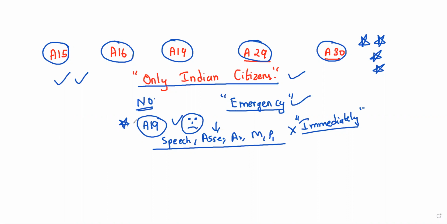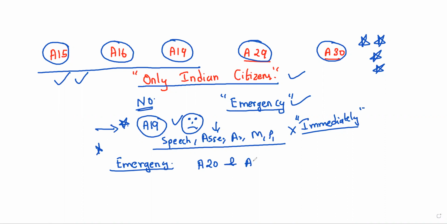So suppose the question is, during emergency Article 19 is cancelled, so what about the other rights? Other rights are also cancelled. Suppose this is one question. Otherwise they will ask, even during emergency, a particular right will not be cancelled. That is Article number 20 and Article number 21. This is your examination question. Which of the fundamental rights will not be cancelled even during emergency? Article number 20 and Article number 21.